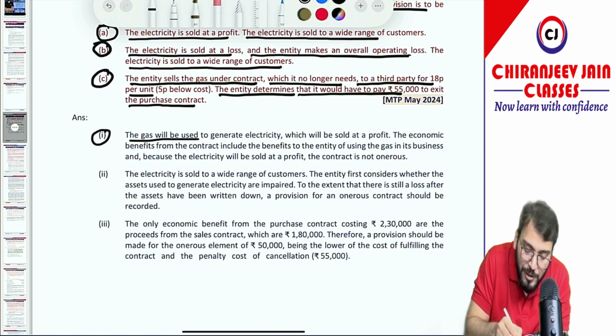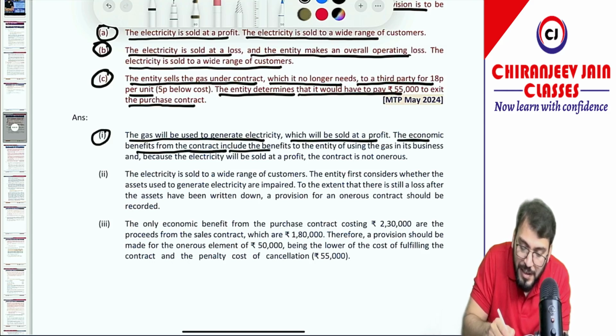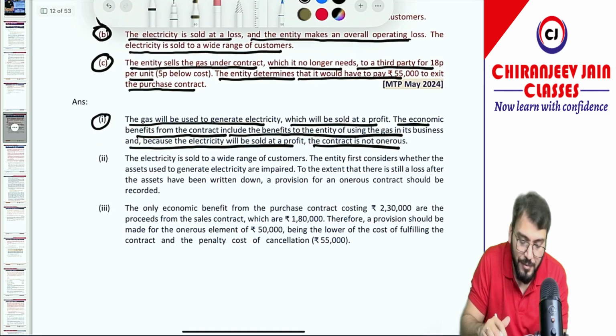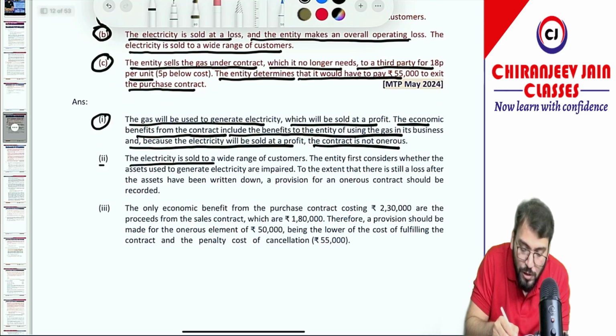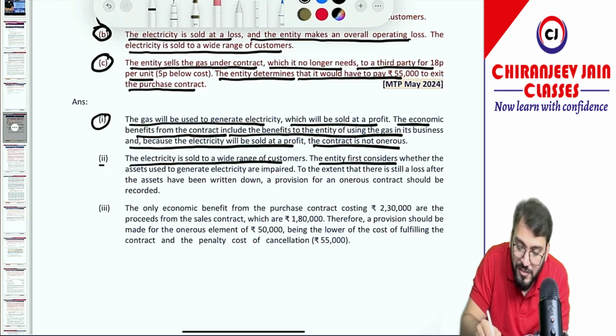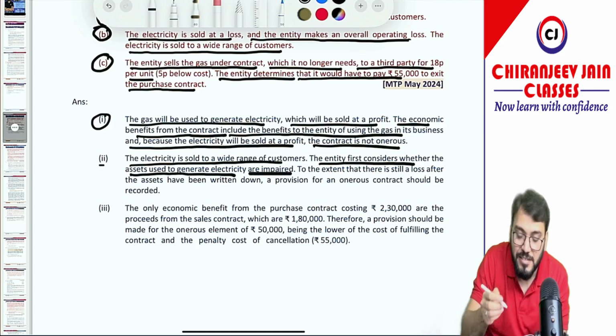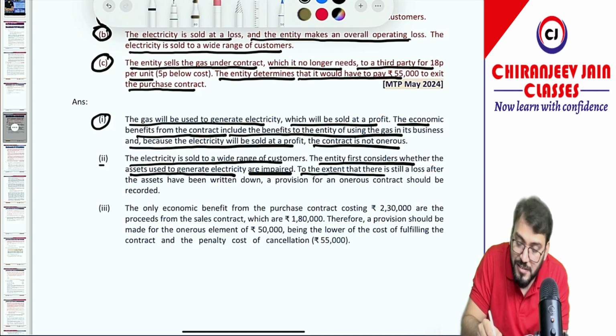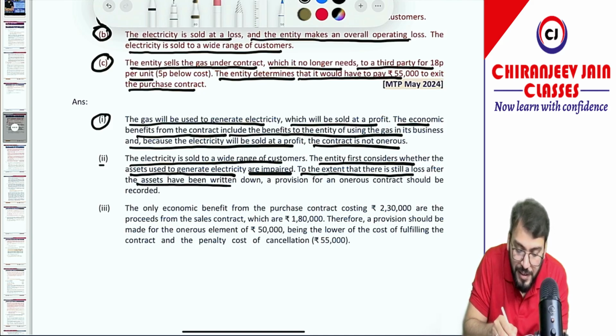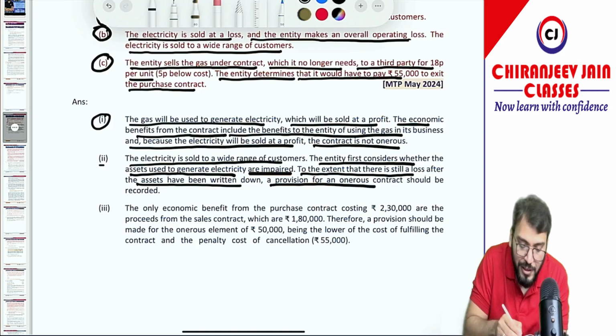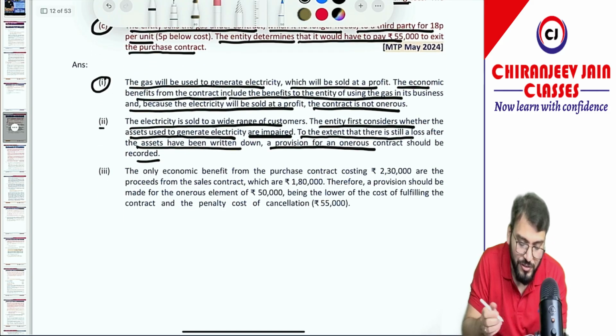Point number 1, the gas will be used to generate electricity which will be sold at a profit. The economic benefit includes the benefit to the entity by using the gas in the business, and because the electricity is sold at a profit, the contract is not onerous. Chalega. Point number 2, the electricity is sold to a wide range of customers. The entity first considers whether the assets used to generate electricity are impaired as per Ind AS 36. To the extent there is still a loss after the assets have been written down, a provision for onerous contracts will be recorded. This also we have discussed now.